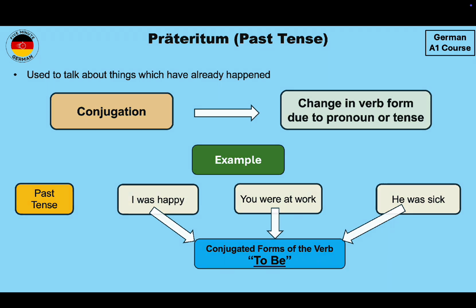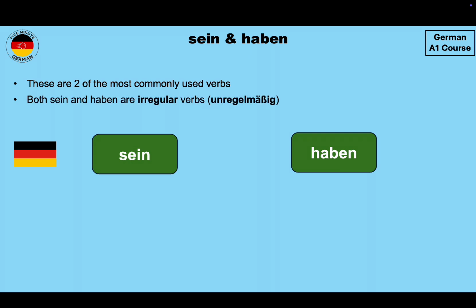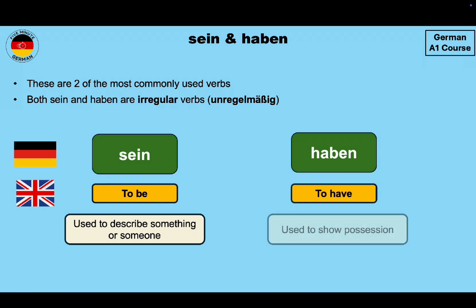Now let's take a look at the verbs sein and haben. So these are the two most commonly used verbs in German language. And both of them are irregular verbs or unregelmäßige Verben. These are verbs where the verb stem changes when they are conjugated. So sein in English means to be, and it is used to describe something or someone. Haben means to have, and it is used to show possession.